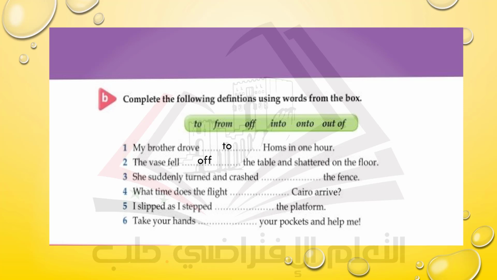So it fell off. Number 3, she suddenly turned and crashed into the fence. What is it, number 3? Good. Into. Crashed into the fence. Something within the fence. As you see here, the preposition of movement refers to something within.